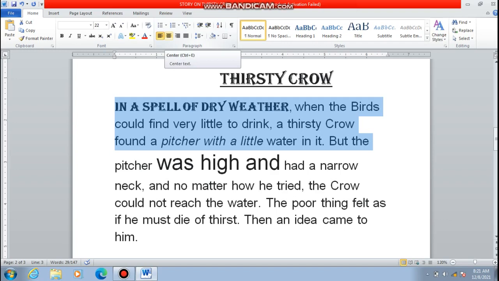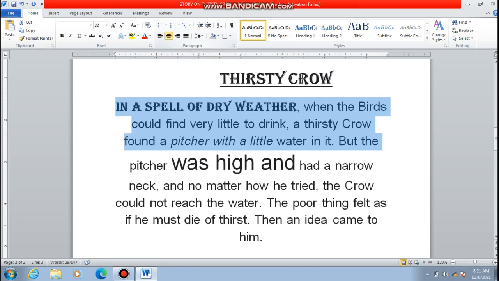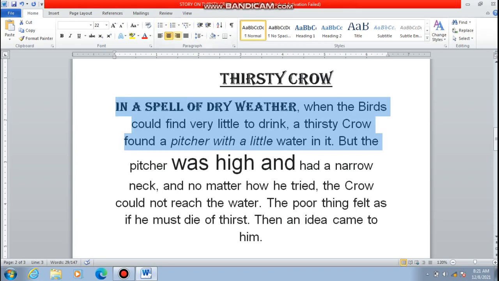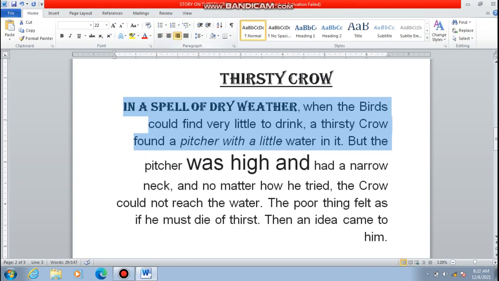Center. This is the center alignment. For that, you can use the shortcut key Control plus E, or you can click here. As I have clicked, the alignment has been changed to the middle. This is known as changing the alignment. There are different options for the alignment here. Next is setting the alignment of the text to the right. As I've selected, all the text has been shifted to the right-hand side.